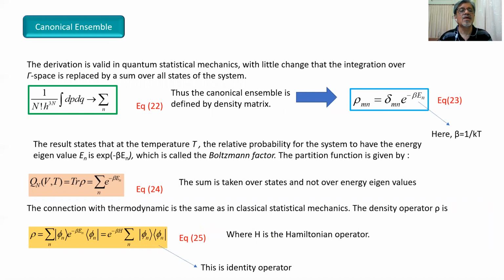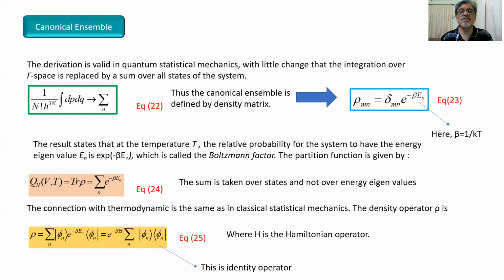Now we come to the canonical ensemble. The derivation of the canonical ensemble is valid in quantum statistical mechanics with a little change: the integration over gamma space is replaced by a sum over all states of the system. So instead of integration, we use summation. So 1 upon N factorial h raised to 3N integration dp dq is now replaced by summation over m, and that is represented by equation 22.